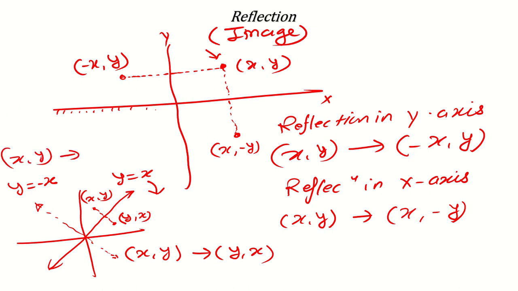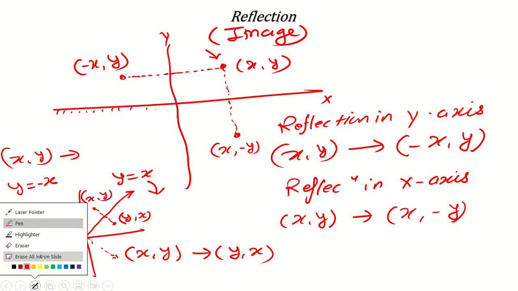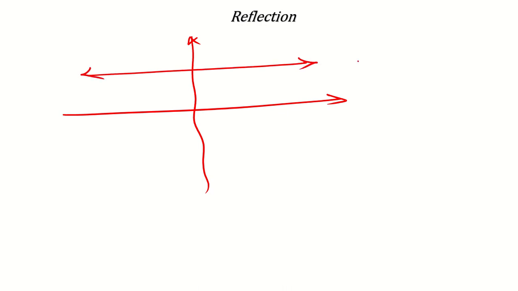Okay. Now another thing is that they may give you another parallel line. For example, this is the graph, but they give you another line also like this. Suppose this is y equal to 3, and the point is 3, 4. So 3, 4 means here it is 1, 2, 3, and here it is 1, 2, 3, 4. Now what will be the image? Now this line y equal to 3 is the mirror. So what will you do?